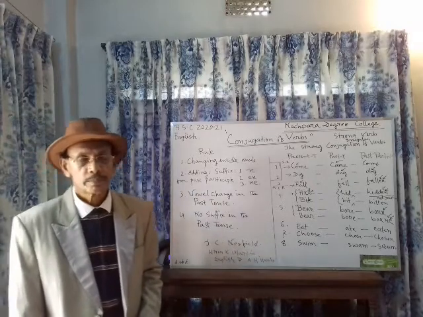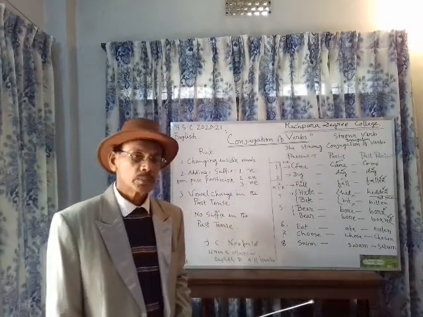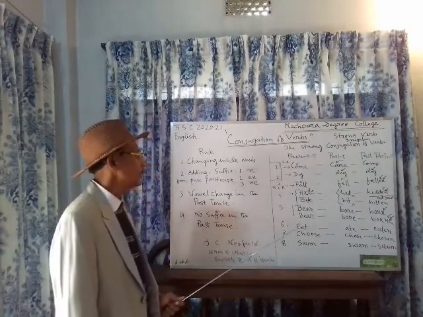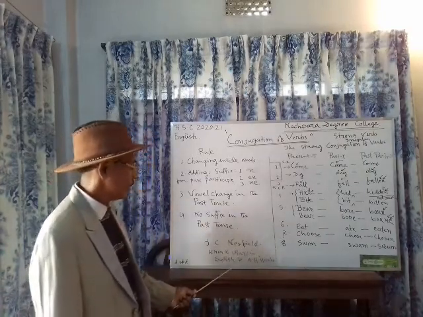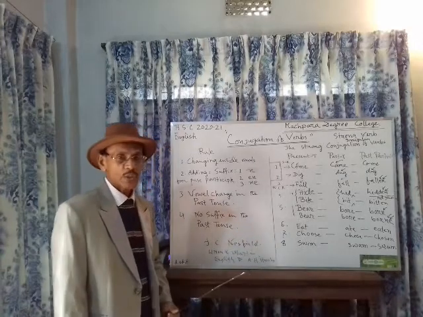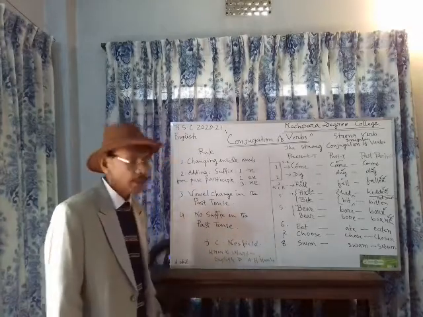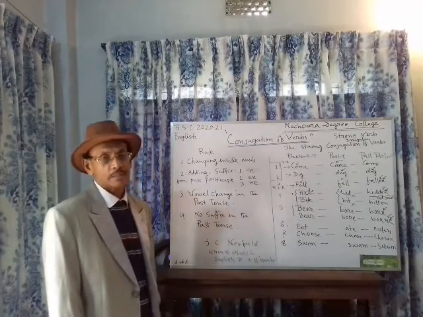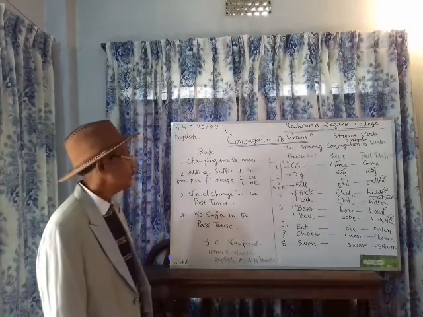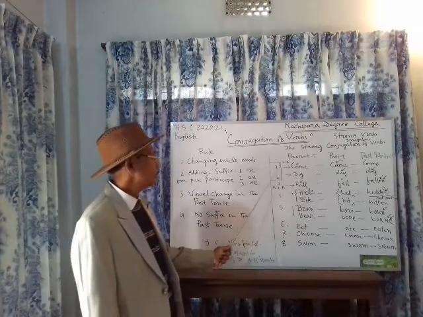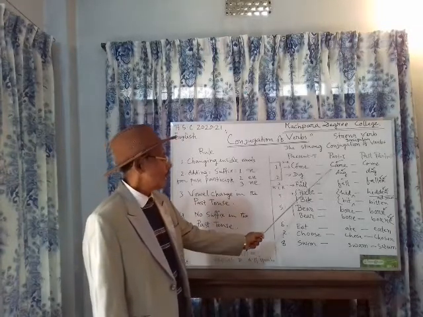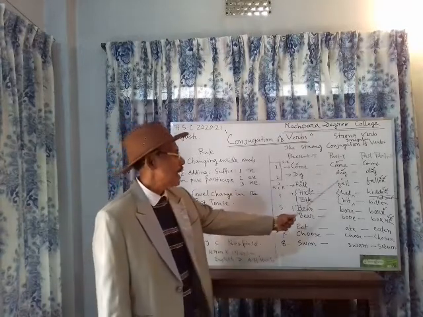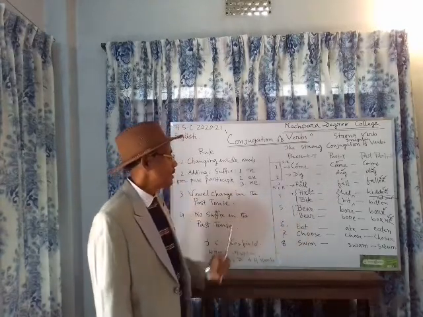Now, I shall discuss the points one by one, and I have selected 8 verbal words. Number 1: come, came, come. Present tense, past tense, past participle.